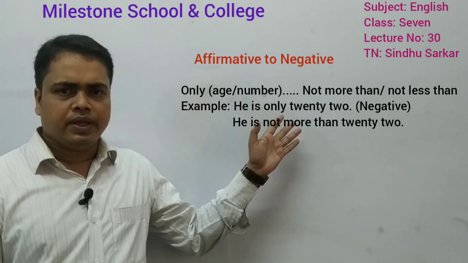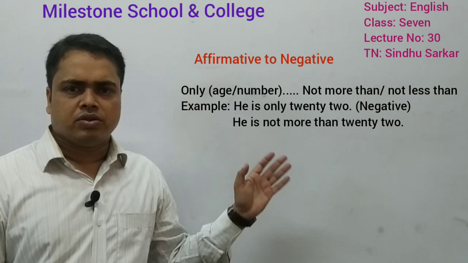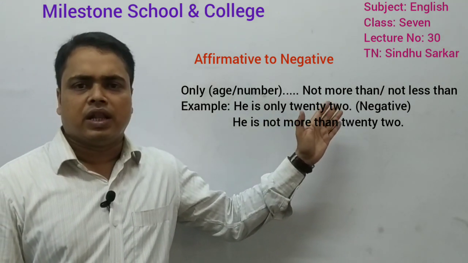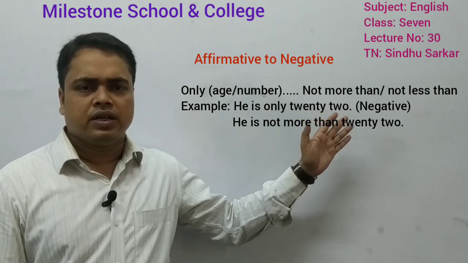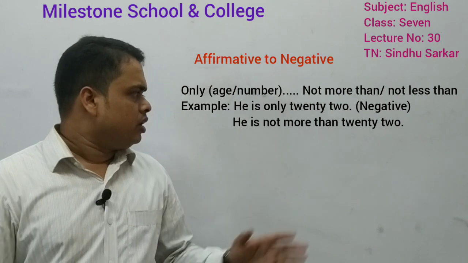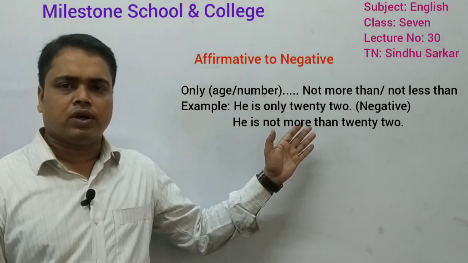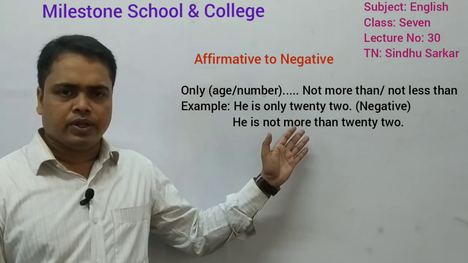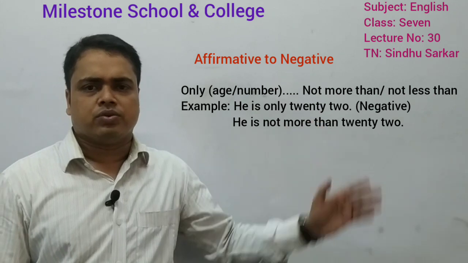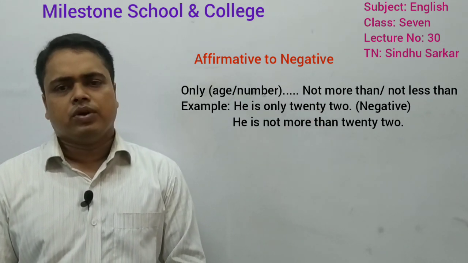The negative sentence will be, he is not more than 22, because here only indicates a number, I mean age here, 22. So, you have to use not more than or not less than. You can also use not less than. So, you can write another way, that is, he is not less than 22. Okay. So, I think you have understood. Now, next rule.